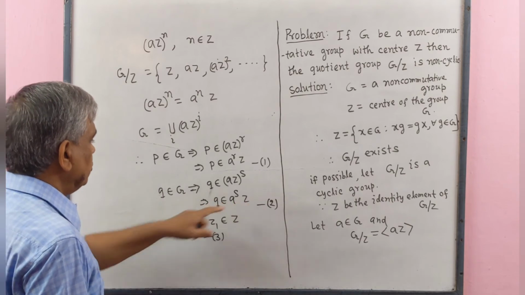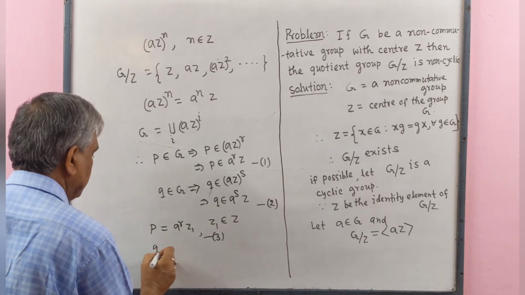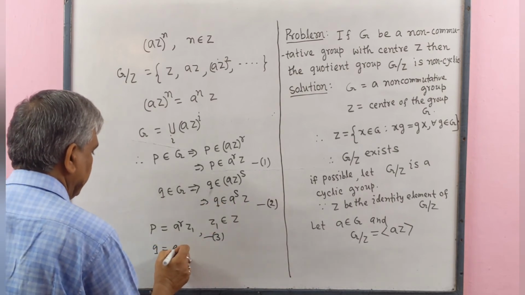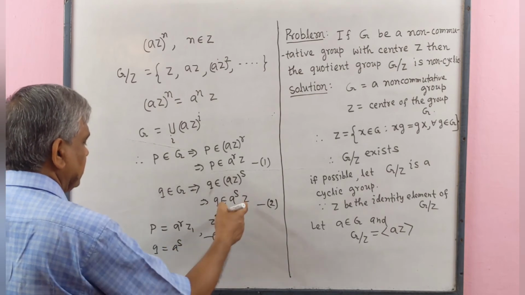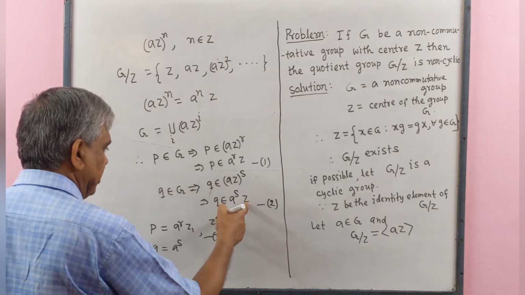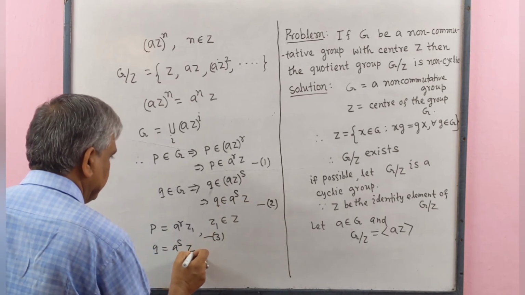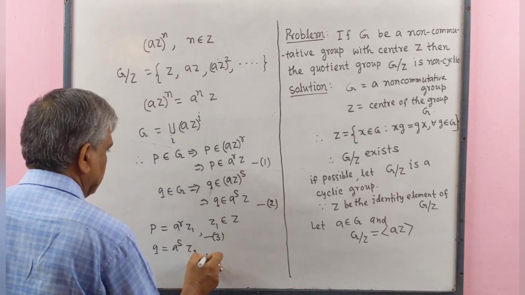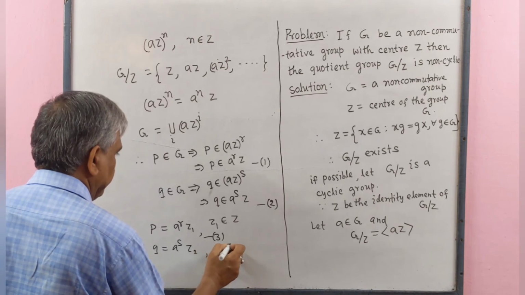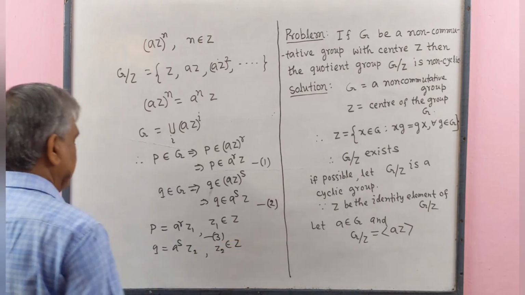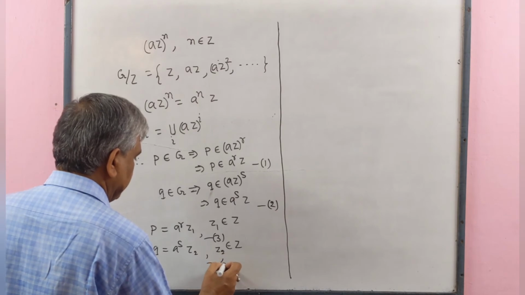Similarly, from 2, q equal to a to the power s, some element of Z. Let that element is z2, z2 belongs to Z. Let this is number 4.